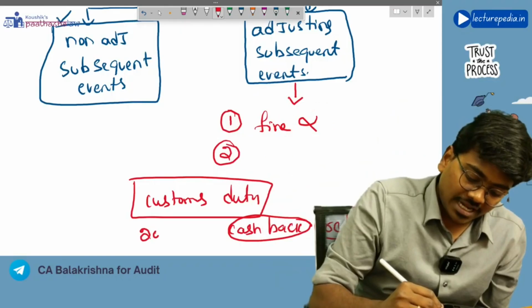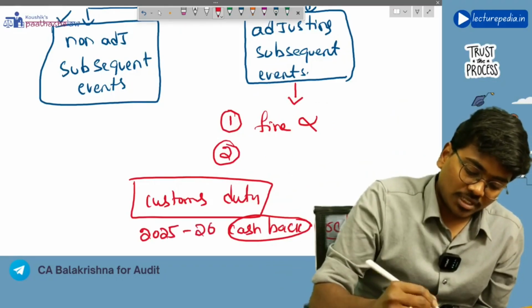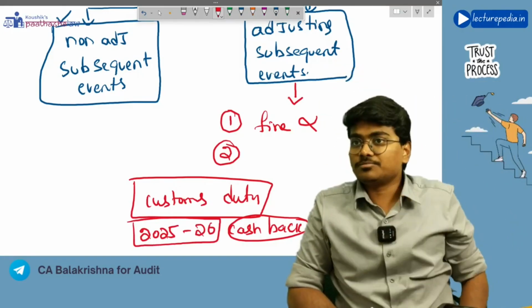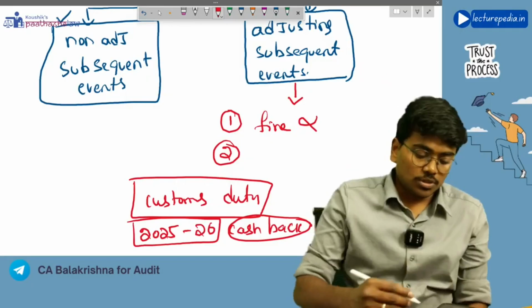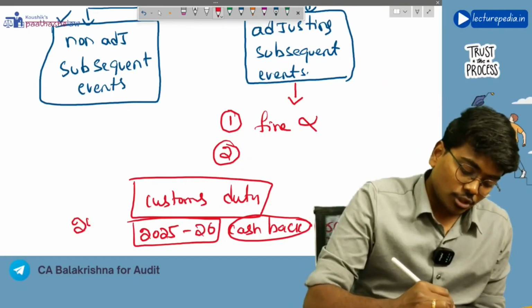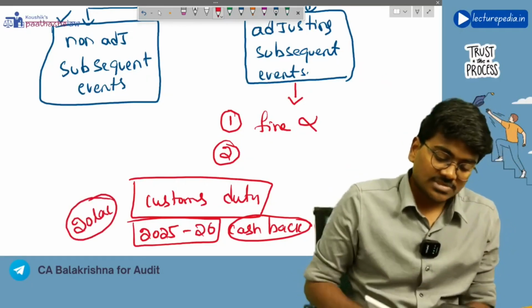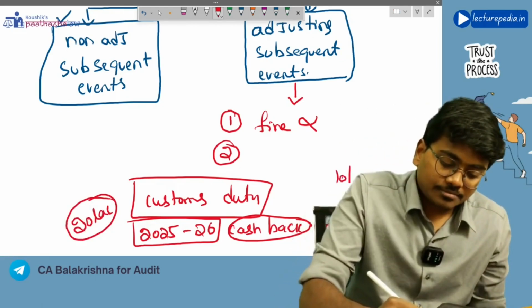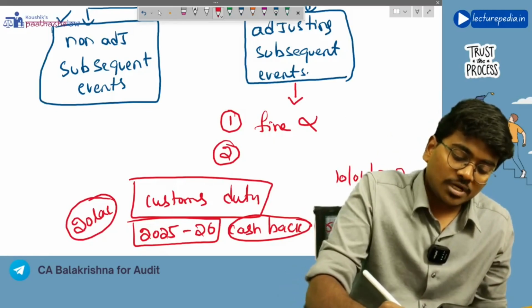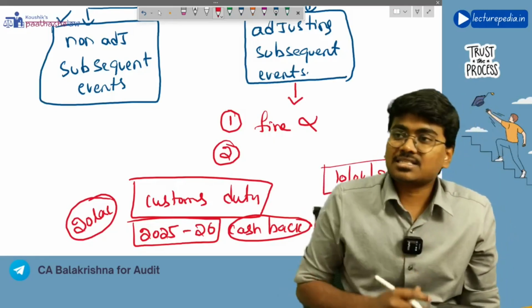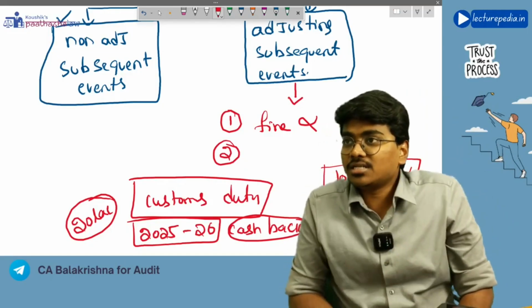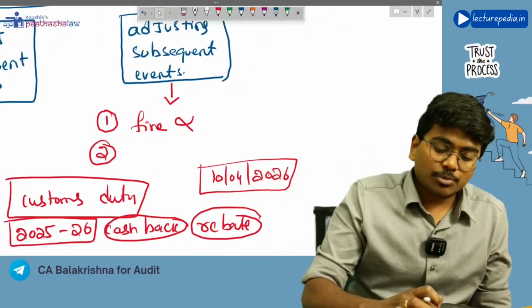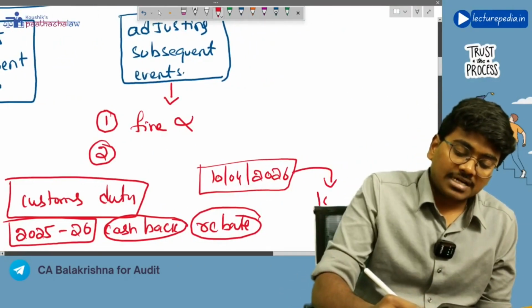Let's say for financial year 2025-26, you have exported certain goods, and on those goods you have paid customs duty of some 20 lakhs, and on 10th April 2026, the customs department has intimated you that for the exports that you have made in the previous year, you are eligible for a credit of 10 lakh rupees.